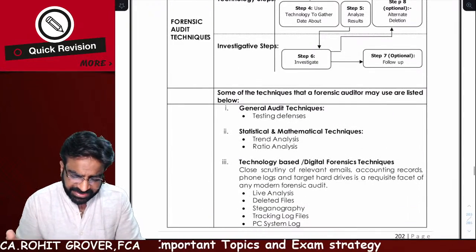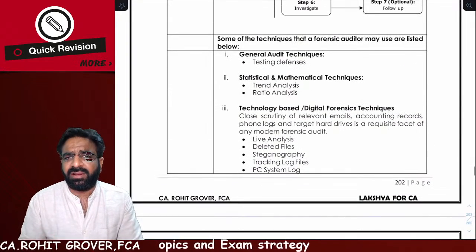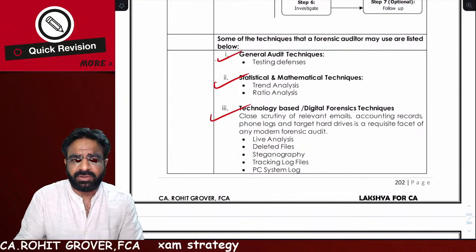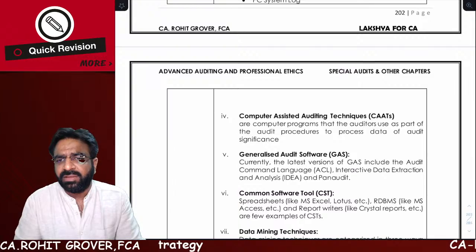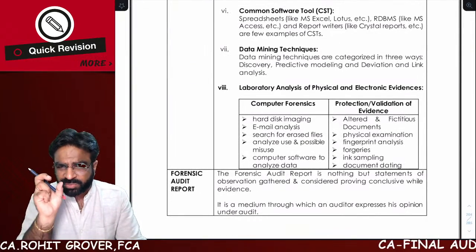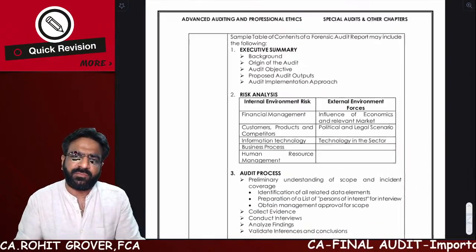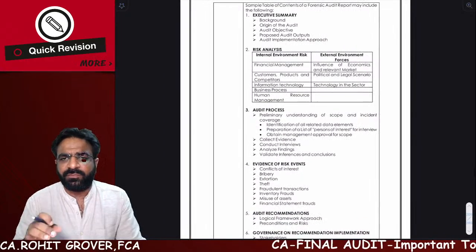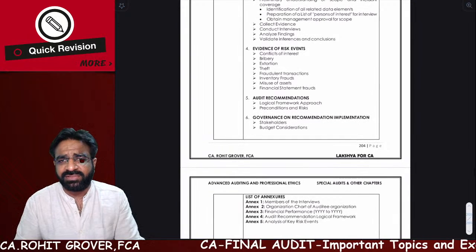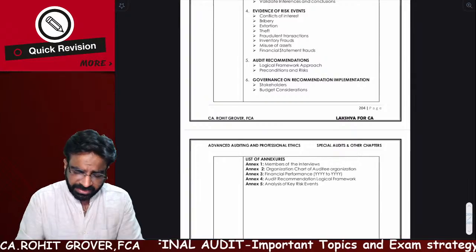So these are the basic areas where they may ask you forensic audit questions. Another question they may ask you: what are the general audit techniques, statistical audit techniques, and technological audit techniques the forensic auditor can use? Are you getting the point or not? So these are the data mining techniques. Small topics are there. And the forensic auditor report, what do you mean by that? That format they may ask you. What is the format of the forensic auditor report? Executive summary, risk analysis, audit process, evidence of risk events, audit recommendation, governance on recommendations and implementations. And these are the following in next year.